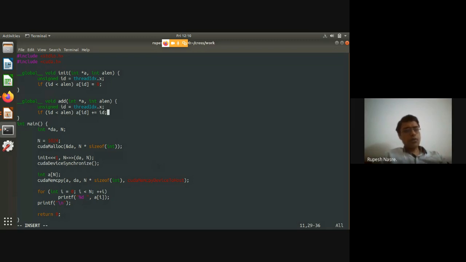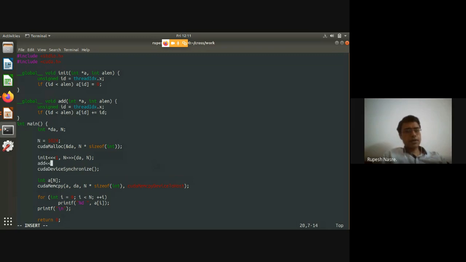And I need to now call it. So let me call it after init. Since we already have this CUDA device synchronize, I can make use of this here. I again pass DA and N, and that should be sufficient. And again, I get back the elements.